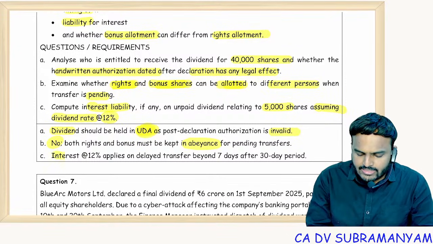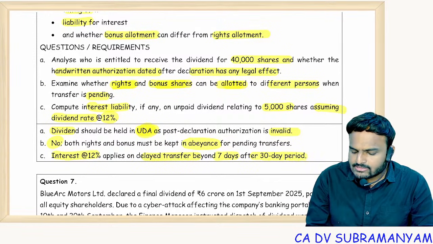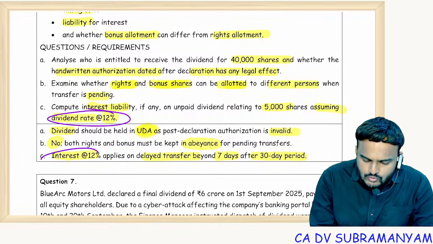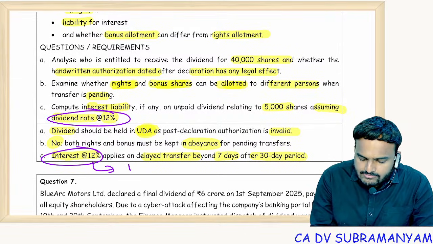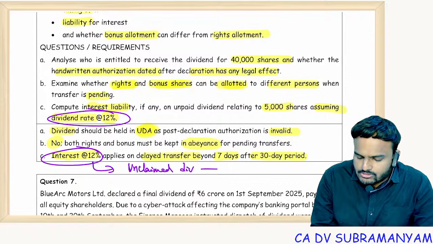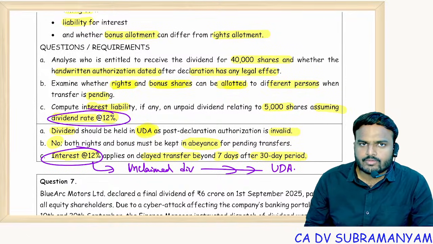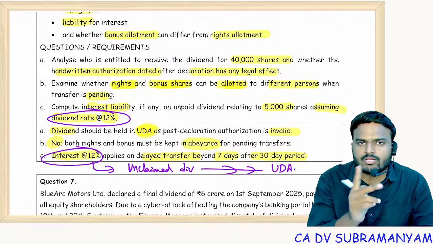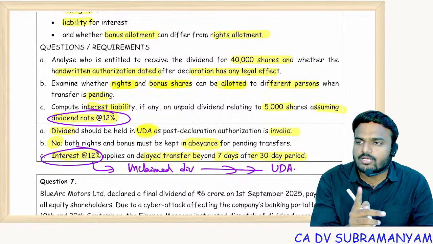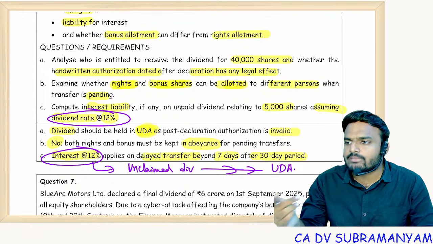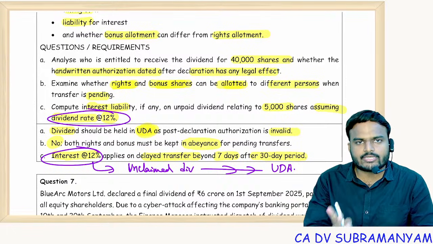So interest at the rate of 12% applies on delayed transfer beyond 7 days after the 30 days period. See, this is a dividend rate of 12%. Don't get confused. This is the interest for delay in transferring unclaimed dividend amounts to the unpaid dividend account. In the dividends chapter, only two rates are there, 12% and 18%. 12% is for transferring to unpaid dividend accounts. 18% is for delay in making payments to the members. Two rates only. Remember these two rates.